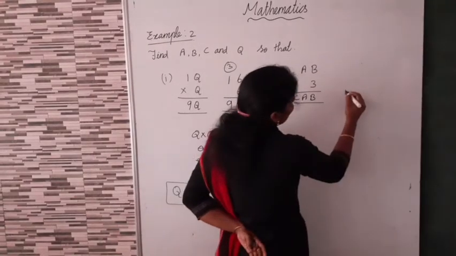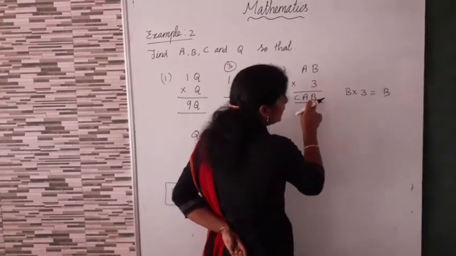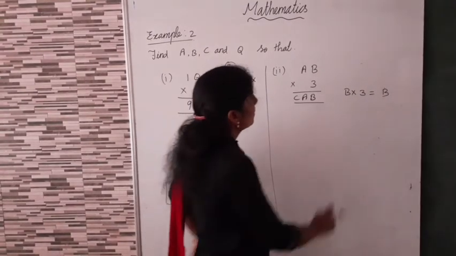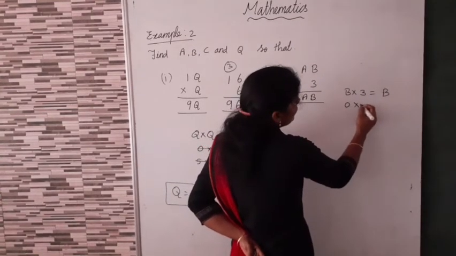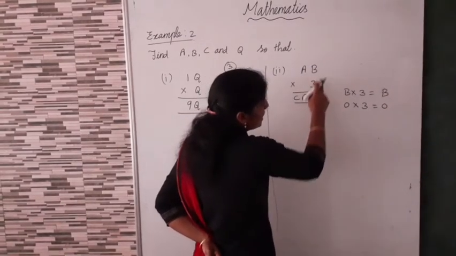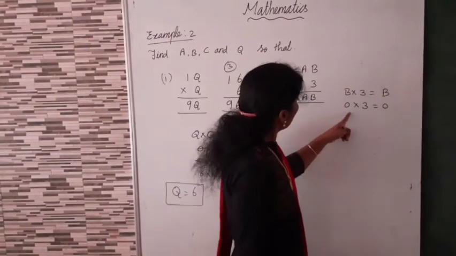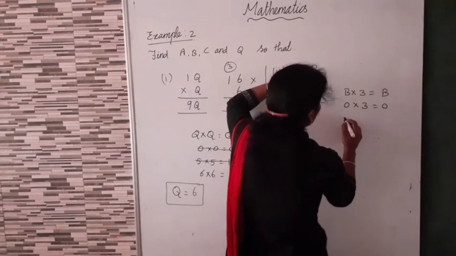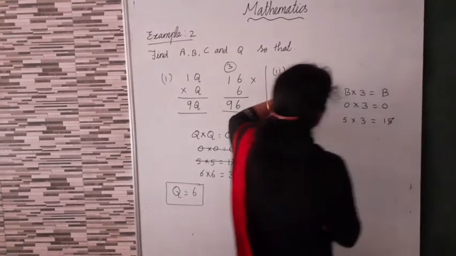Now listen. B into 3 is equal to B is the answer. B into 3 is equal to B. Suppose you put 0, then 0 into 3 is equal to 0. So, B is 0, and here B is also 0. Any other possible way? Suppose we take 5, then 5 into 3 is equal to 15. So, B is equal to 5.